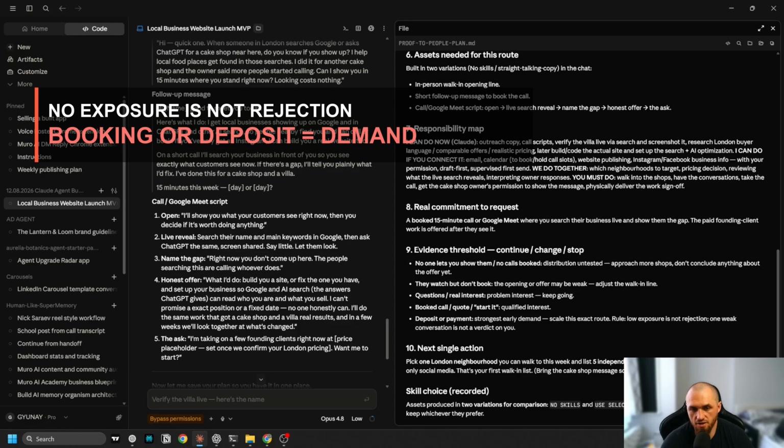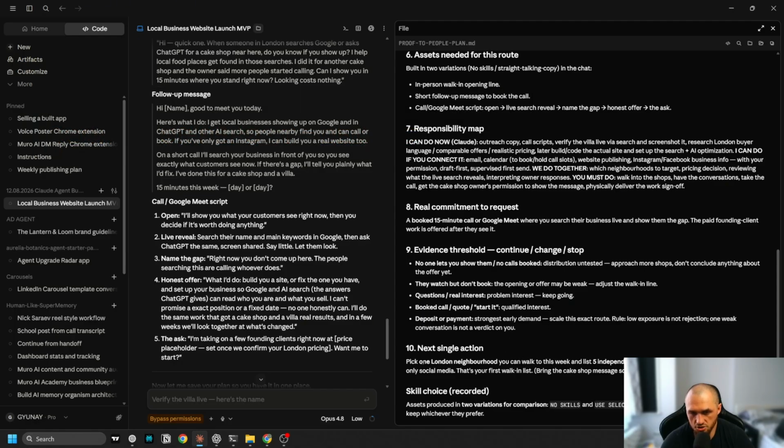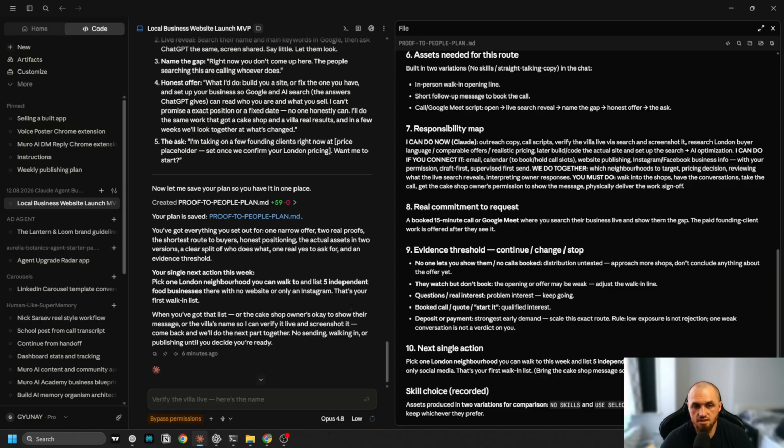So we know exactly what we're going to optimize here, after we have some data. And book a call, quote, qualified interest, and so on. Deposit and payment show early demand. The next single action is to pick one London neighborhood, and this is it.